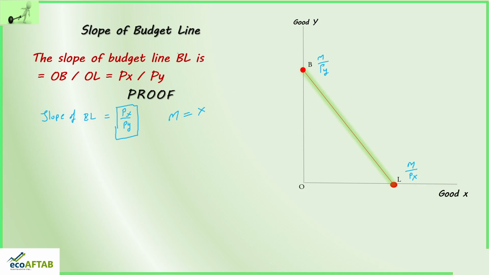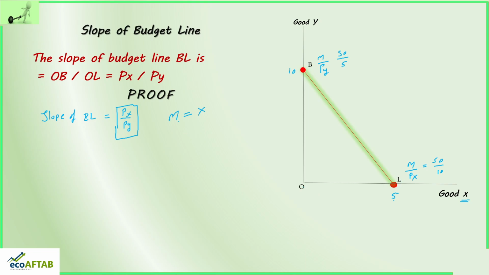So here in our understanding we had come at quantity 10 and here we had got 5. Assume the price to be 10 rupees and income 50 rupees. Here it was income 50 rupees and price 5 rupees. I hope till here it is clear. Now if the consumer spends his entire income on good X, how many units of good X is he able to buy? He is able to buy 5 units of good X, or in other words OL amount of good X.